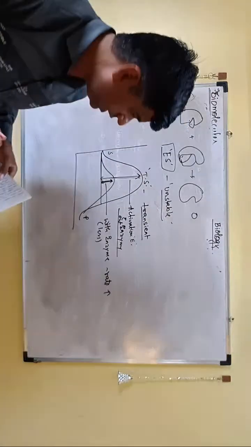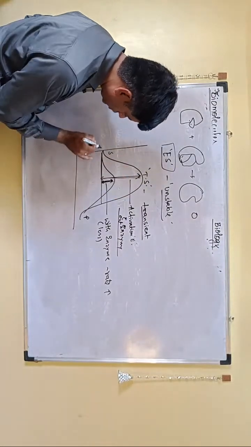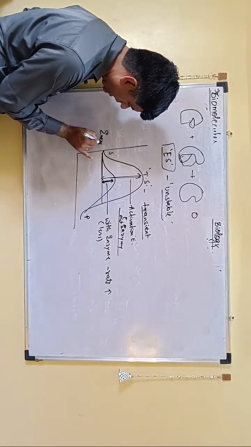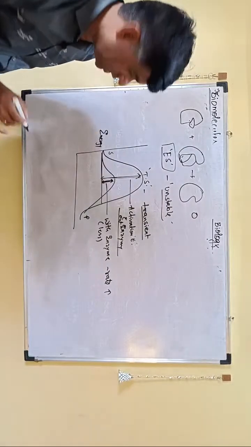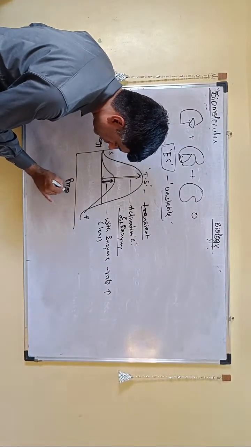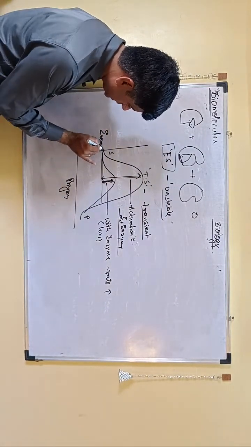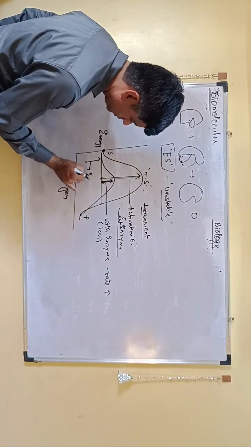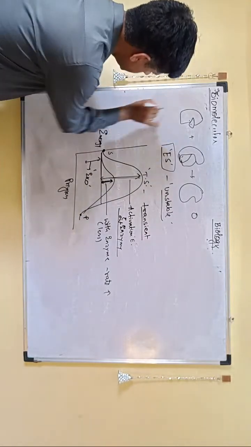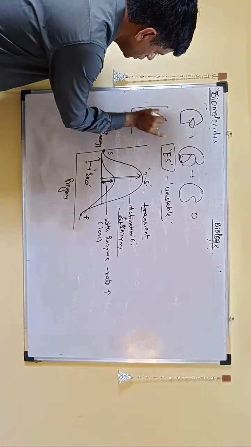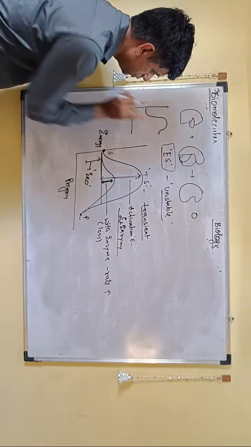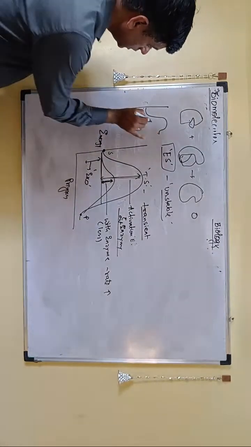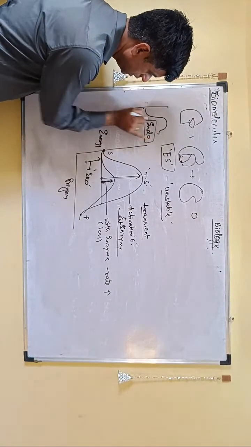So you will find that whether it is endothermic or exothermic, here you can see on y-axis we are plotting the energy, on x-axis you are plotting the progress of the reaction. Here you see that S is having more energy, P is having less energy. This is an exothermic reaction. If it is a reverse case where S is having less energy and product is having more energy, then that is an endothermic reaction.